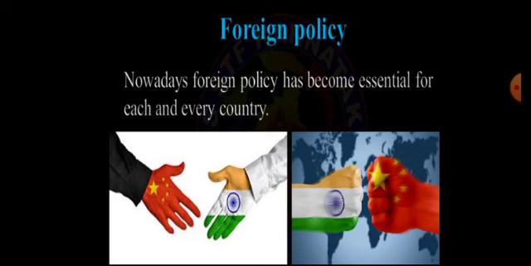But even though, remember, in the year 1954 both the countries made an agreement to have a proper foreign relationship, and that agreement made by India and China is known as the Panchsheel agreement. In 1954, the two prime ministers, the Prime Minister of India, Pandit Jawaharlal Nehru, and the Prime Minister of China, Zhou Enlai.